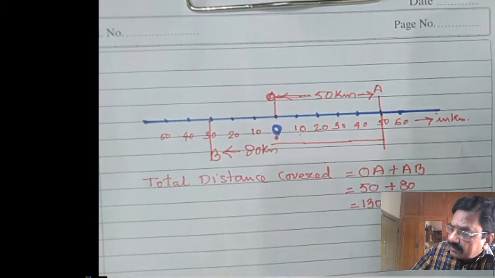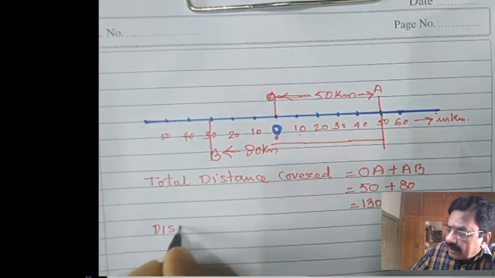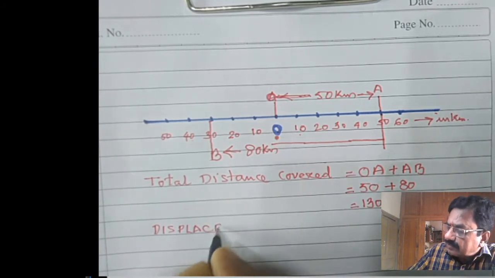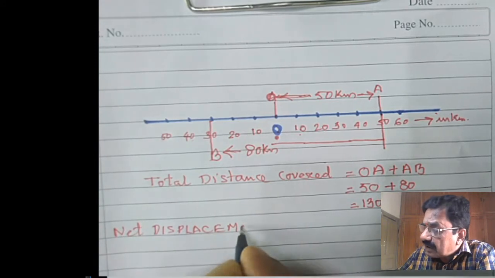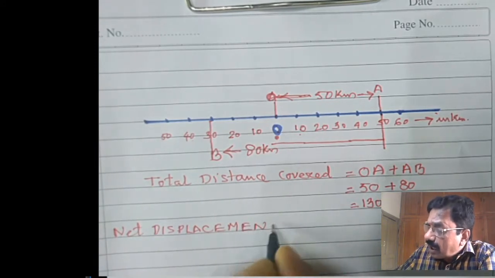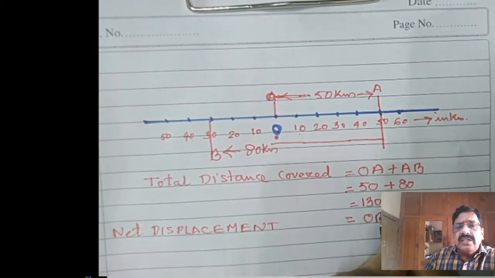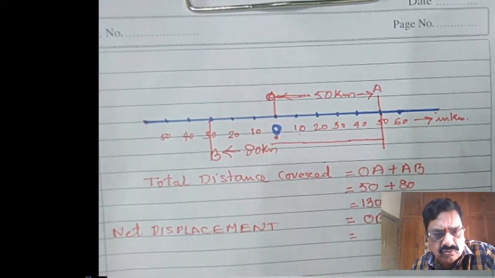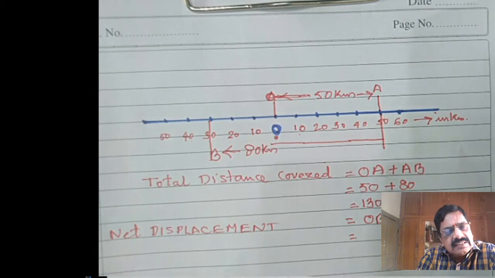Displacement is from the starting point to this point, we call it the net displacement. Net displacement is equal to OB. Observe carefully, this B is on the left side of O. The right side of the O, that is, the right side of the origin, is taken as positive. The left side of the origin is taken as negative.